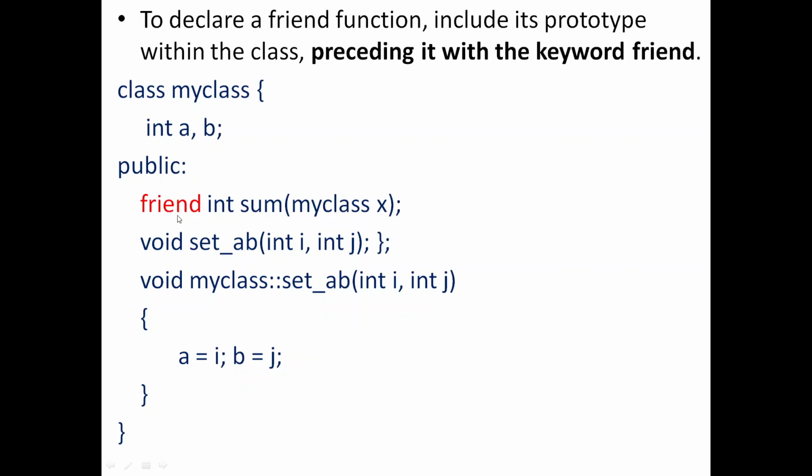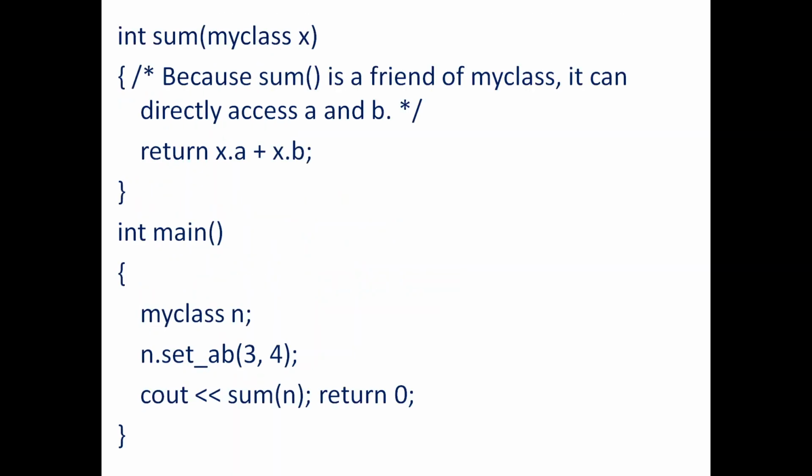So when you say that it is a friend, it means that it is a non-member function. That is also conveyed through the keyword friend. You will never make a member function a friend, and it is also not acceptable. Only non-member functions can be declared as a friend. So you have declared a function, and you can define it outside the class. So this is how we can define it. It's a normal function definition.